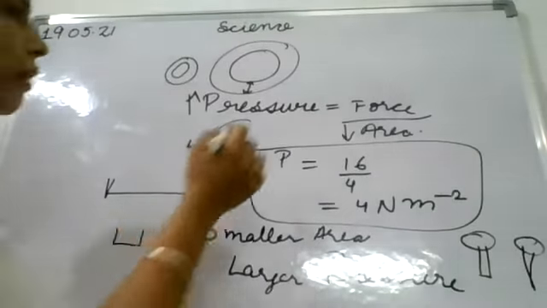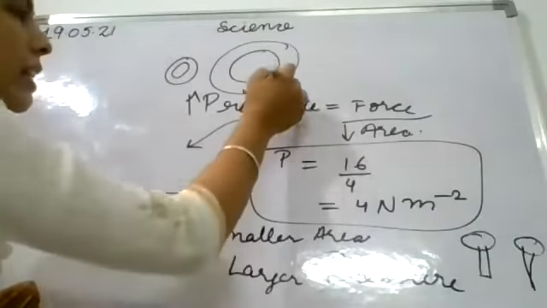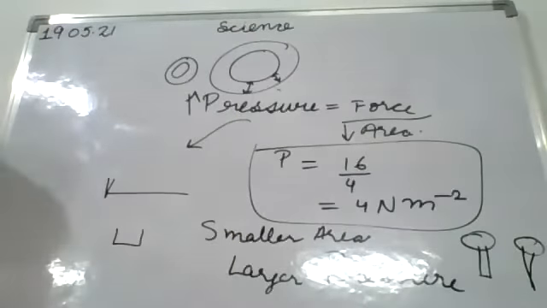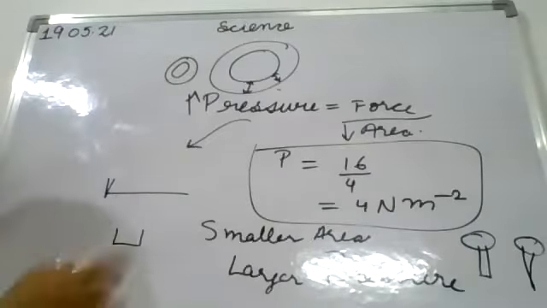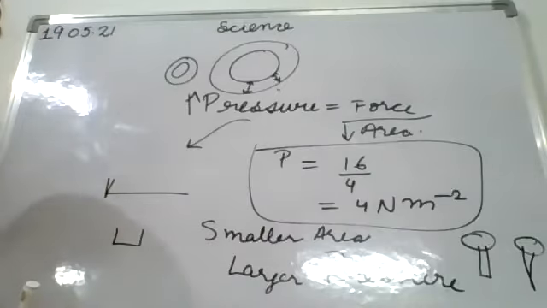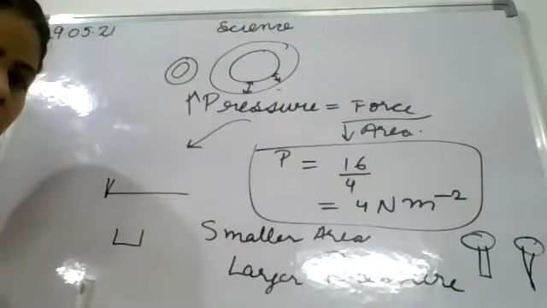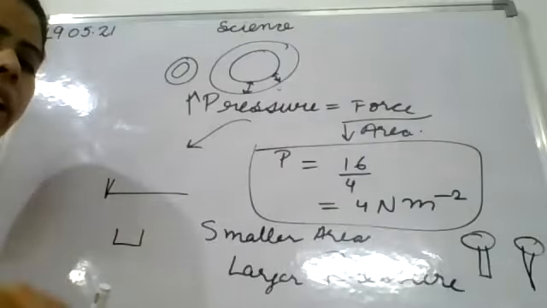if we increase the area, then what will happen? If we decrease the area of the tire of the truck, then what will happen? It will sink into the ground. Okay, therefore the tires are broad so that it does not sink into the ground. Otherwise it will apply more pressure.